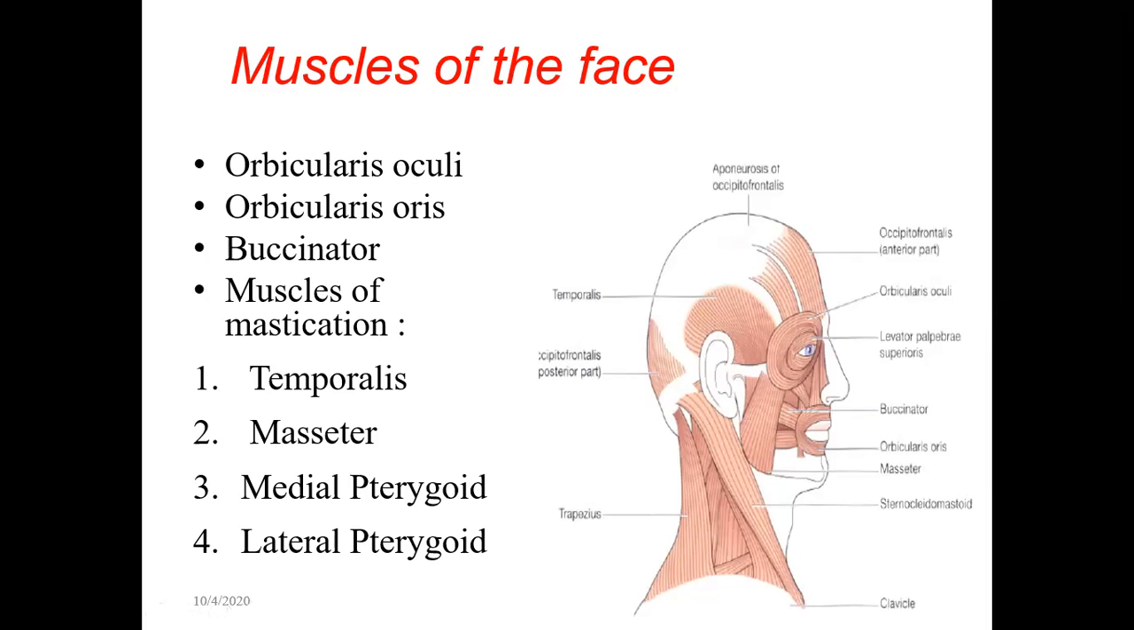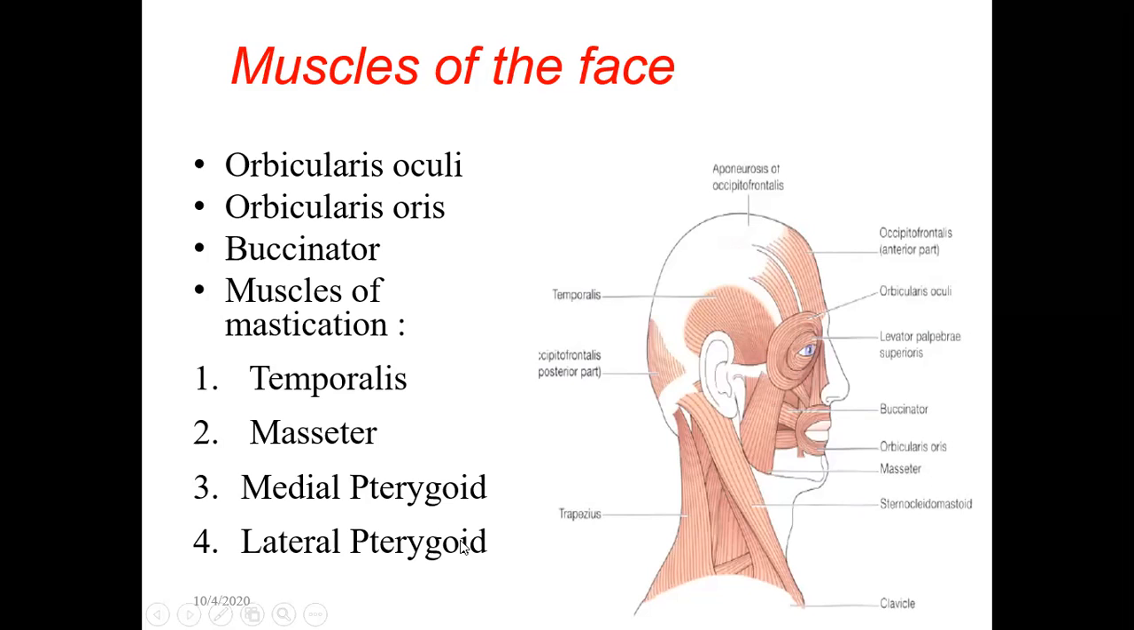Then we have muscles of mastication. Mastication means chewing. Which muscles help in chewing? There are muscles of facial expression, and there are muscles of mastication. Apart from these three muscles, orbicularis oculi, oris, and buccinator, there are many muscles: the occipitofrontalis, levator labii superioris, and others, mentalis. All these are the muscles of facial expression.